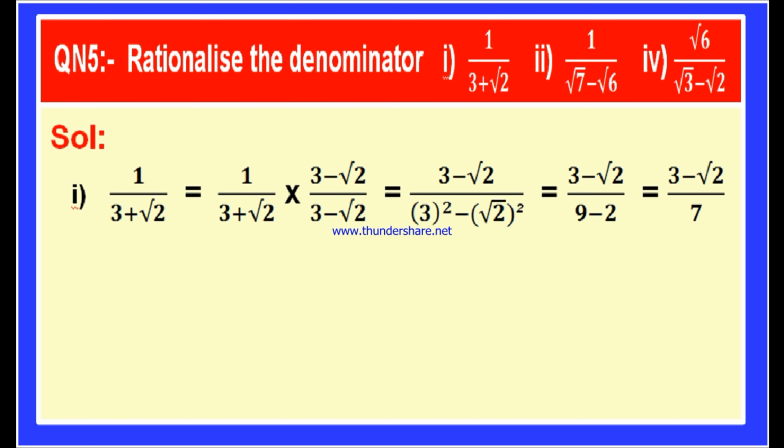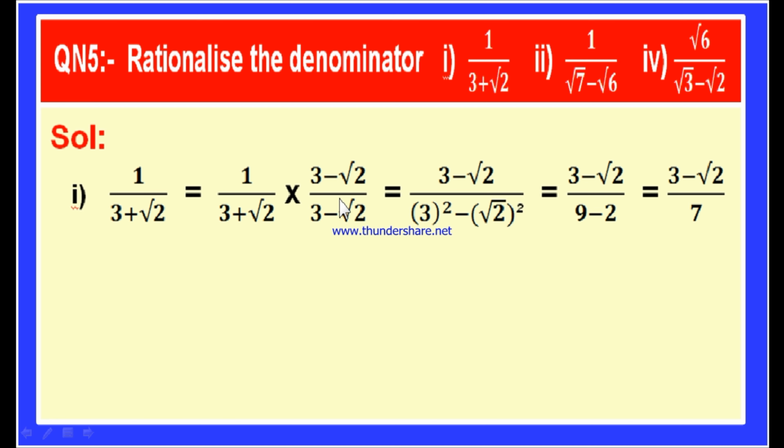Okay. Now here you see, we are given a fraction 1 by 3 plus root 2. Since 3 plus root 2 is the denominator, the rationalizing factor is 3 minus root 2. Therefore, let us multiply both numerator and denominator with 3 minus root 2. 1 into 3 minus root 2 is 3 minus root 2, divided by 3 plus root 2 into 3 minus root 2. This is a plus b into a minus b, which is a square minus b square.